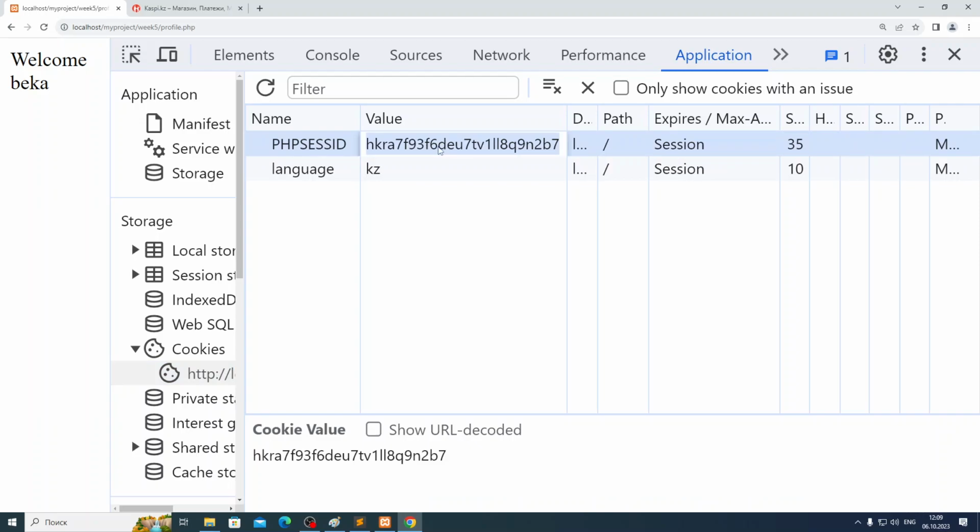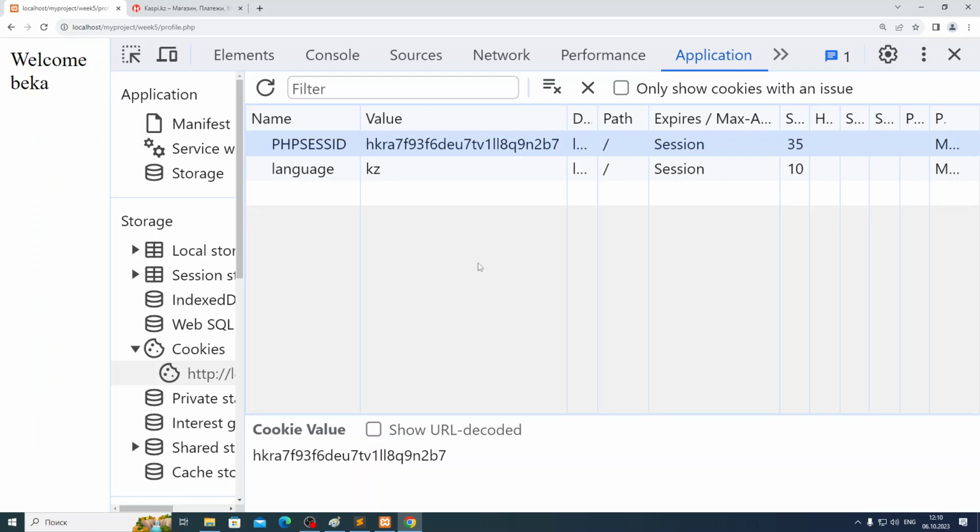When I'm doing some request to profile PHP, this ID is sent to the server. He takes this ID, and with this ID he finds my login, my session data, all data that is inside my session array, that concerns only me as Becca. So this ID is information with which he can find only my information, only my login. You will have other IDs in your browsers. You will also have PHP session ID, but the ID value will be different. Okay? Is that clear, guys?